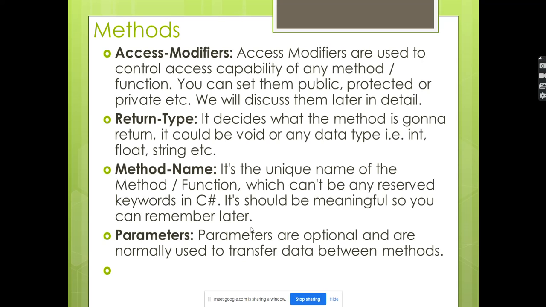So before creating the methods, we'll see what the important requirements for the methods are. What we need to create the methods. Okay. So a method is also something like a subprogram where we have to create everything. So what we want for that: we want an access modifier, return type, method name, and parameters.